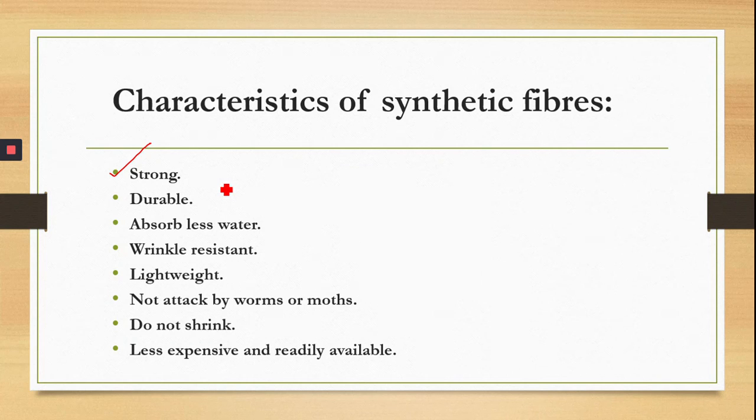Next, they absorb less water as compared to natural fibers. They are wrinkle resistant, wrinkle free. We do not have to iron these synthetic fabrics every time. They are light in weight as compared to natural fibers. They are not attacked by worms or moths. They do not shrink, and they are less expensive as compared to natural fibers. They are easily and readily available also. So these are some characteristics of synthetic fibers.